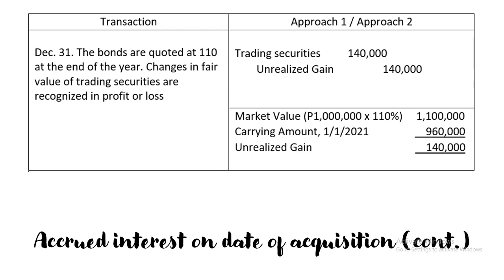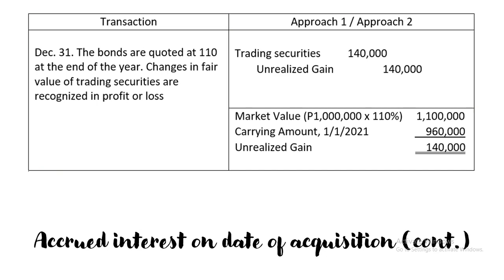Then, for the last entry, December 31, the bonds are quoted at 110 at the end of the year. So, 110, this is 110%. The quoted price of the bond. Changes in fair value of the security are recognized in profit or loss. Yes. Diba, remember? If you're going to record trading security, any changes in the fair value from the initial measurement to subsequent measurement, you're going to recognize that one in the profit or loss. Either unrealized loss or unrealized gain. So in this problem, as you can see, we debit trading securities for 140,000 and credit unrealized gain for 140,000.